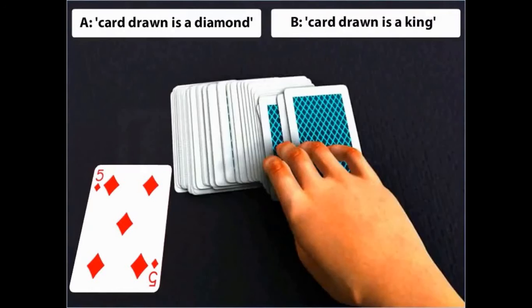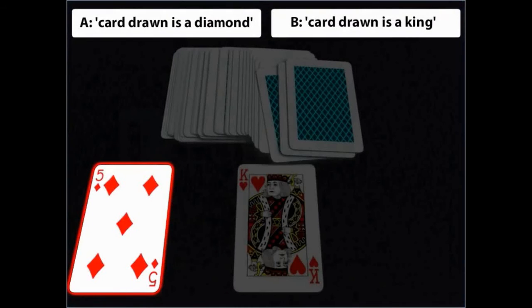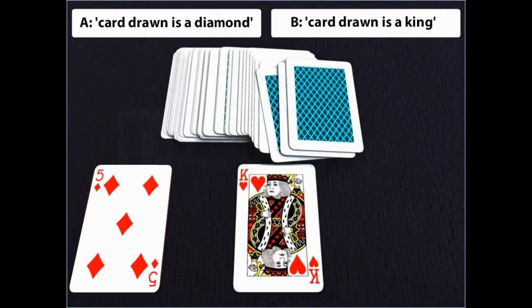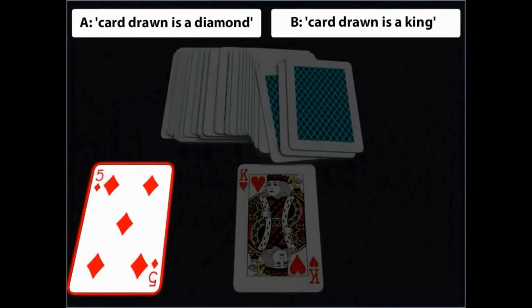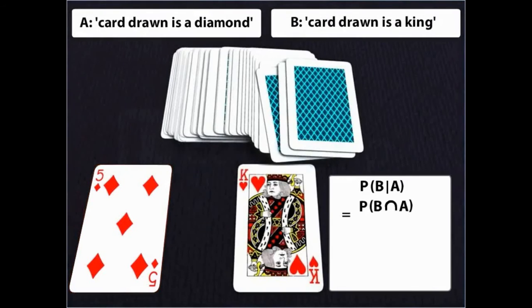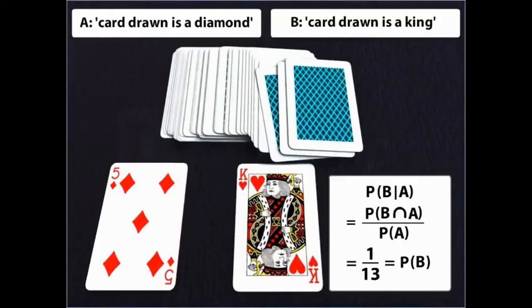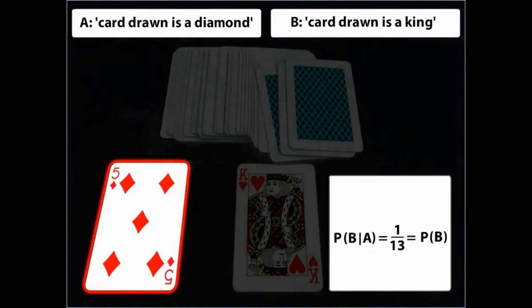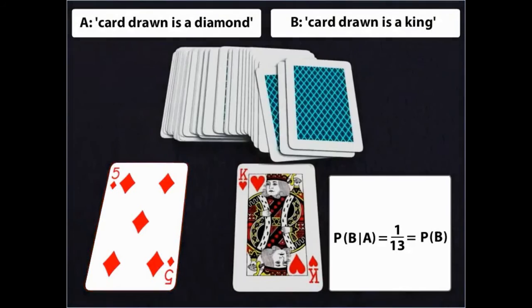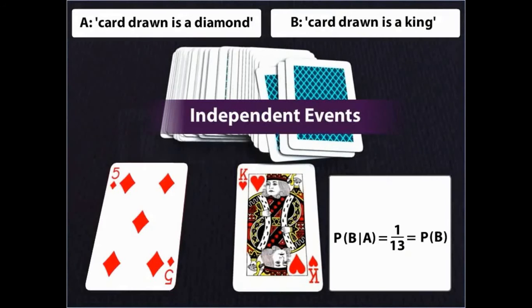Similarly, the probability of an event B when A has already occurred, that is, the card drawn is a king when a diamond has already been drawn, is equal to 1 upon 13, that is, the probability of event B. This indicates that the occurrence of event A has not affected the occurrence of event B. Thus, events A and B are independent events.